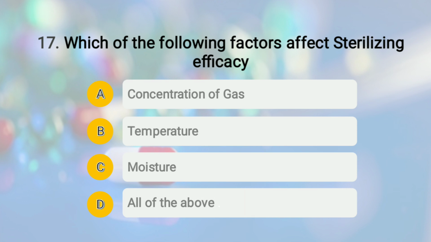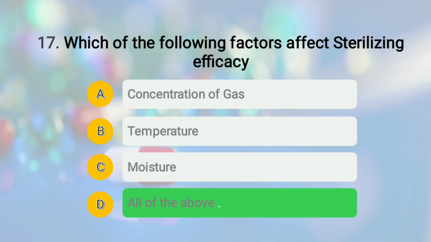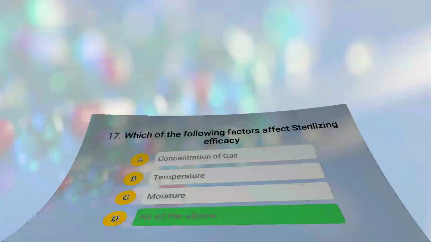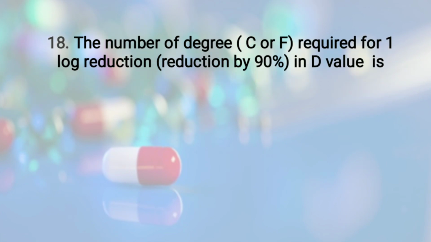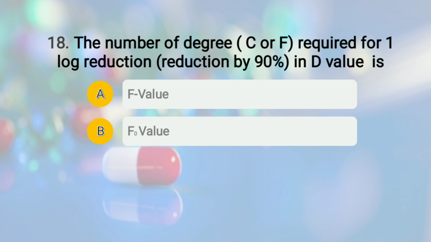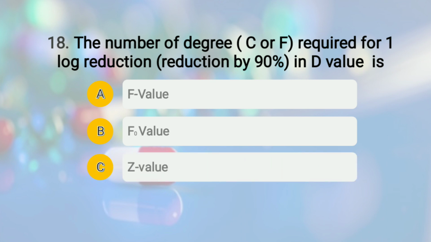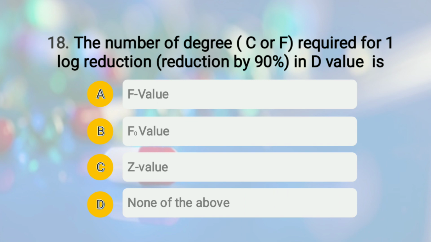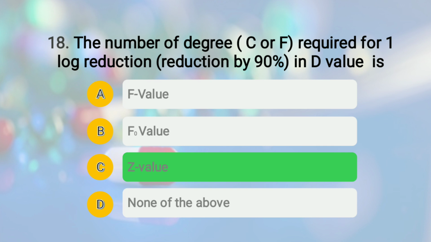The right answer of this question is option number D, that is all of the above. Moving to question number 18. The question is, the number of degrees, either in Celsius or Fahrenheit, required for 1 log reduction, that is reduction by 90% in D value is, and the options given are A F value, option number B F to the base 0 value, option number C Z value, or option number D none of the above. The correct answer of this question, if you are thinking between option A and B, then you are wrong. The right answer is option C, that is Z value. Okay, that is resistance value.